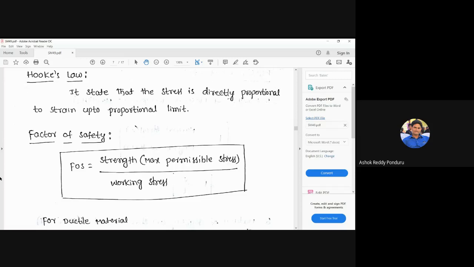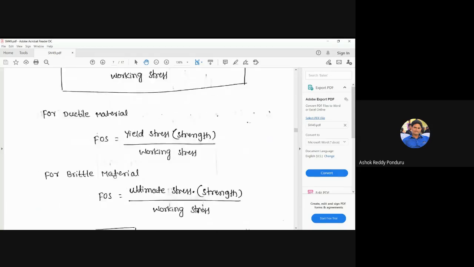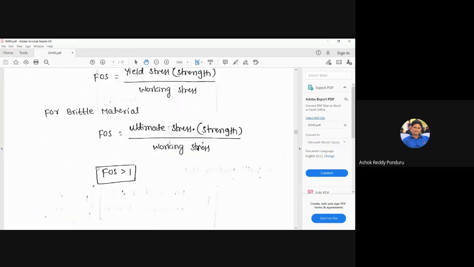So simply, strength divided by stress is called the factor of safety. While designing the member, we have to consider that factor of safety. Suppose, for example, the factor of safety is equal to 1.5. I think we know that the factor of safety should always be greater than 1. I mentioned in the box here, FOS should be greater than 1. It is not less than 1, it should always be greater than 1.